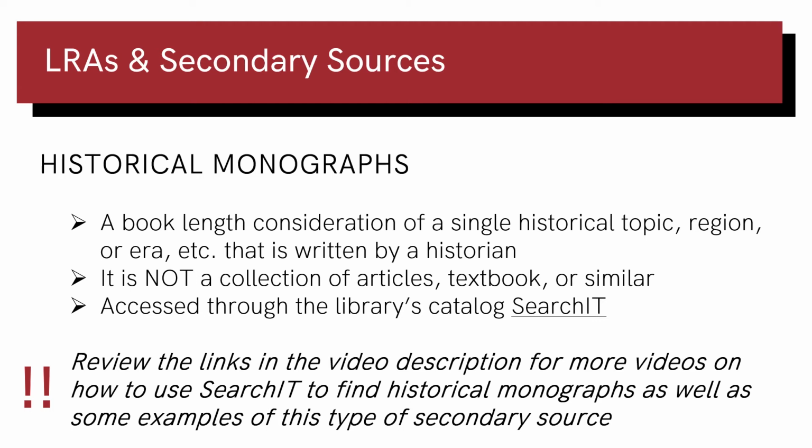Let's look more closely at historical monographs. Historical monographs are book-length considerations of a single topic, region, era, etc. that is written by a historian. It is, again, an interpretation or analysis of events that have already occurred. A historical monograph is not, however, a collection of articles on a topic, a textbook, or something similar like an encyclopedia. For this type of secondary source, you'll use the library's catalog called Search It.